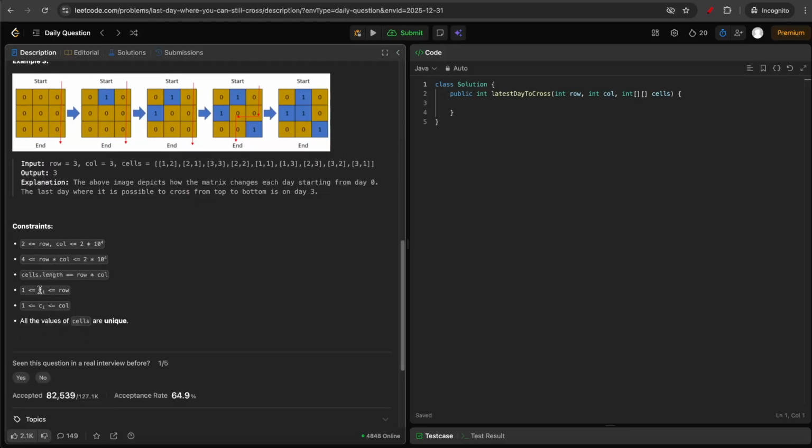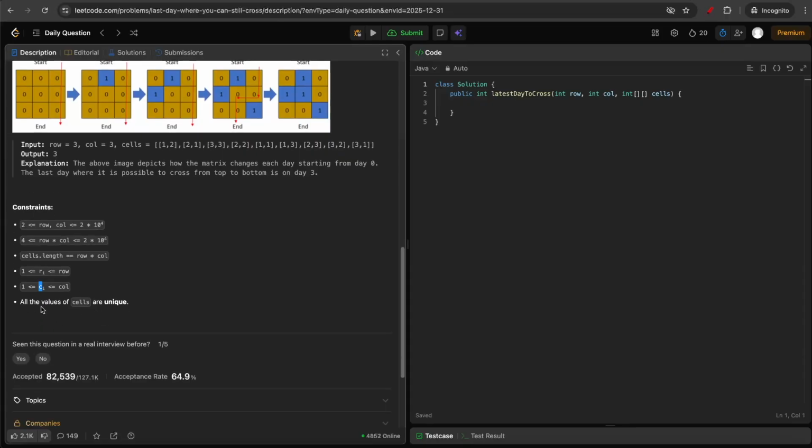In the cells, the row of i and column of i will be in the range 1 to row and 1 to column. And all the values in the cells are unique.